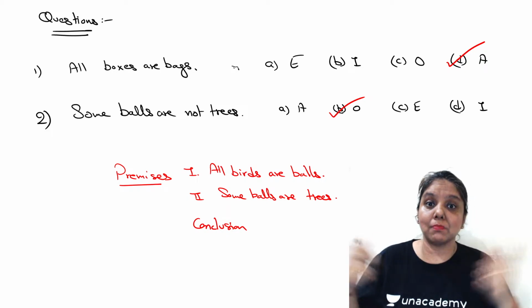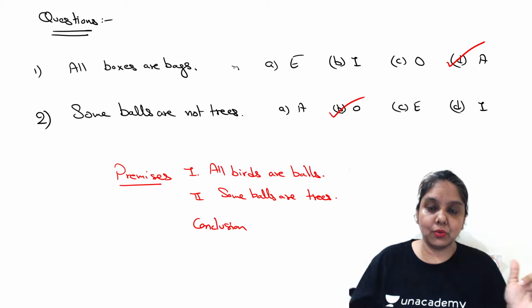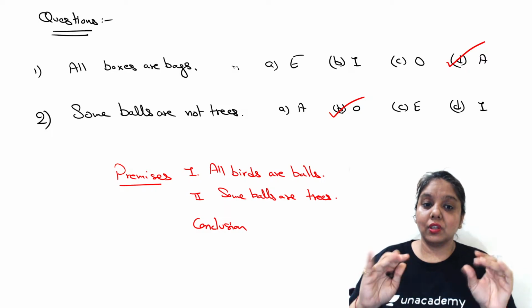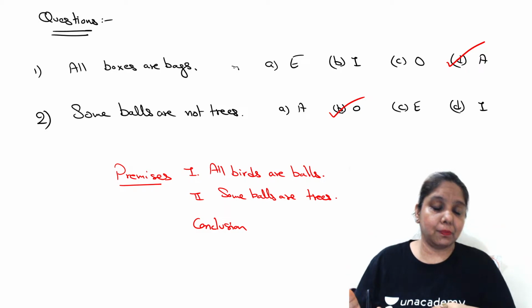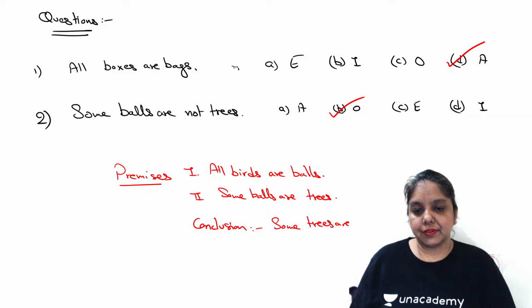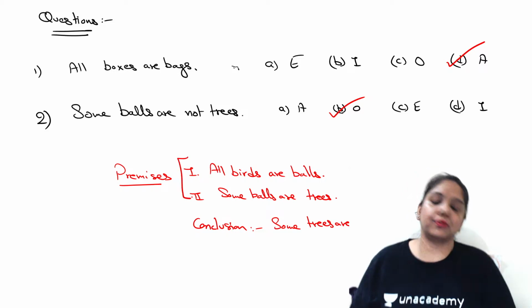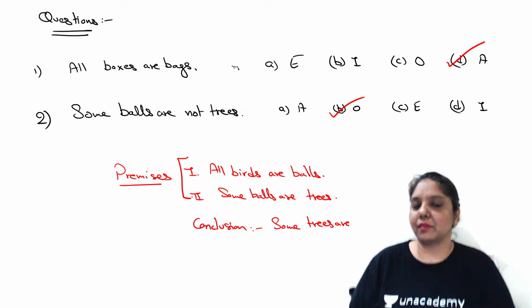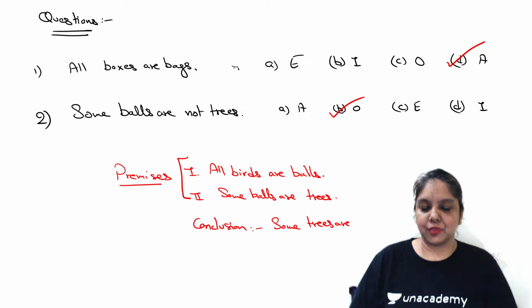This house is my premises because this is my boundary, right? So the conclusion comes from within the propositions. We say that the propositions are said to be premises. So here the conclusion is some trees are birds, right? And that is the reason why we call these two propositions premise number one and premise number two, because it's bound to have a conclusion coming from within the propositions, right?